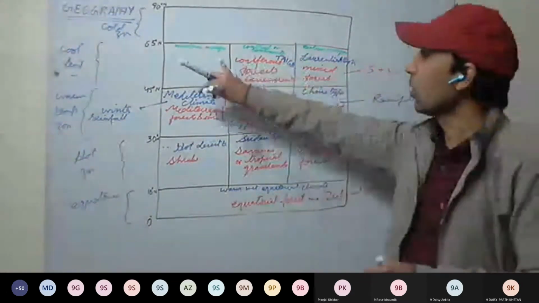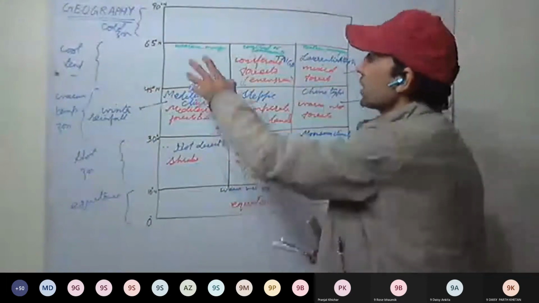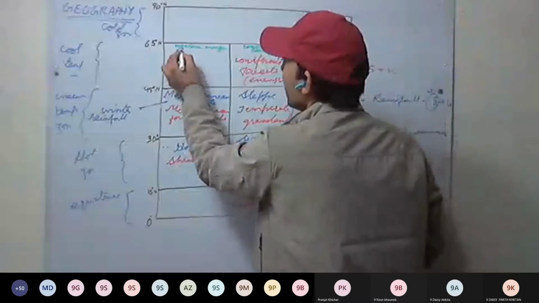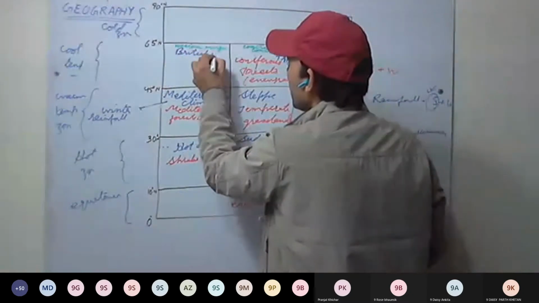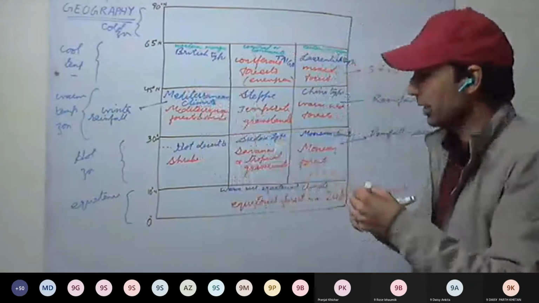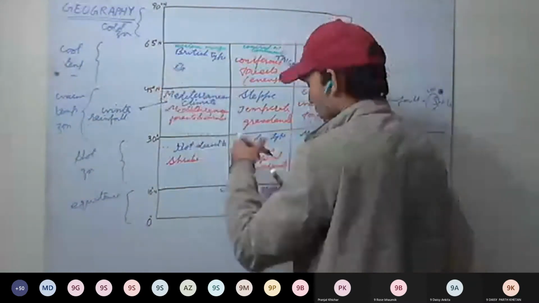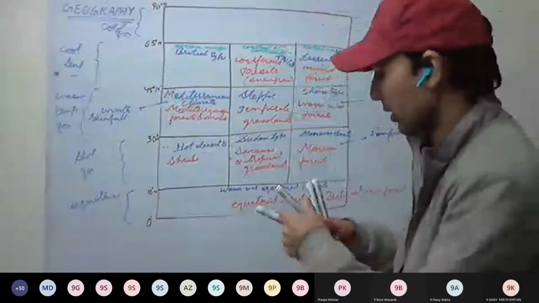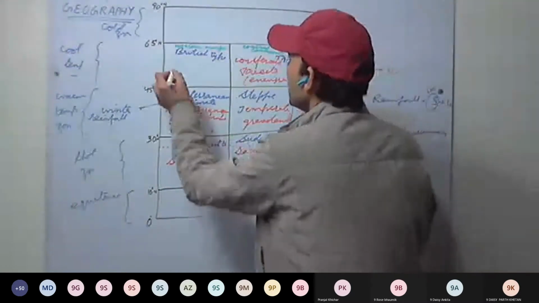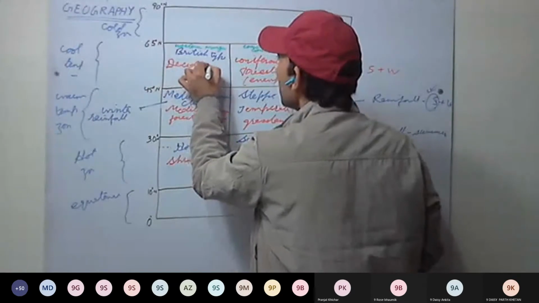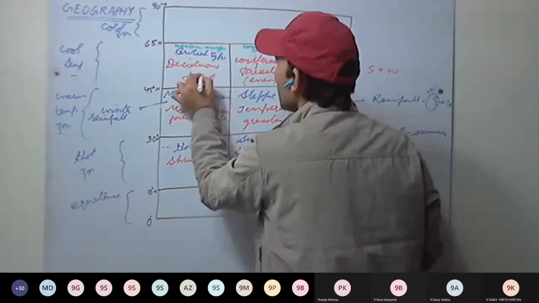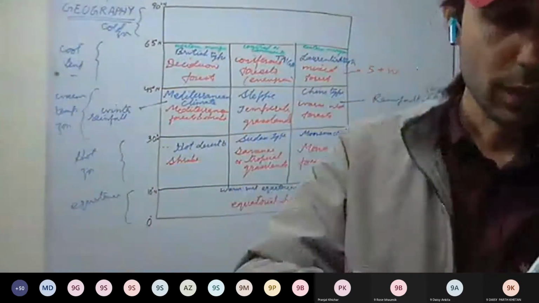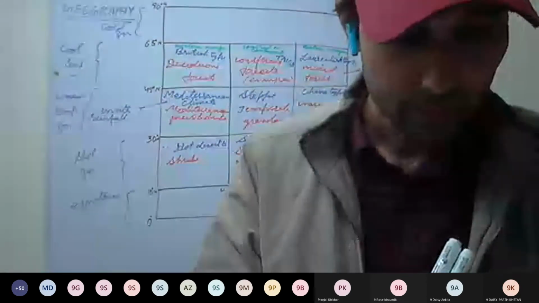Okay. Now on the western margin, this kind of climate is mainly found in Britain. So we call it British type climate. And now which forest? It will be deciduous forest. So here the trees have a particular time or season to shed the leaves. And rainfall is throughout the year, I think here.